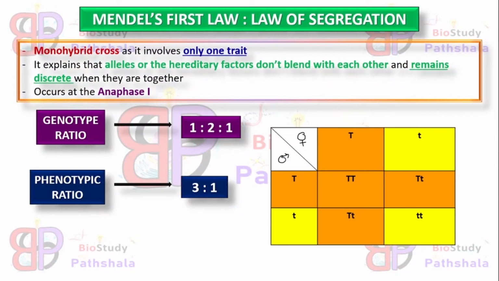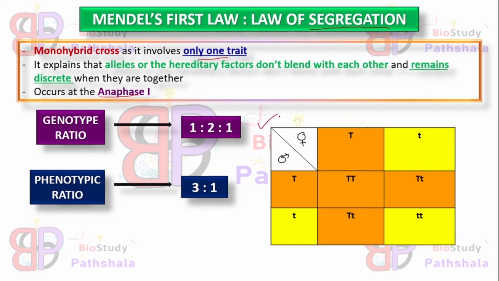Mendel's first law, that is the law of segregation. It is also known as the monohybrid cross law, because here the involvement of traits is only one type. That means only one type of trait is involved in this cross, and it occurs mainly at anaphase 1 in meiosis 1 cell division, and it explains how the alleles remain discrete and don't blend with each other at the time of segregation during anaphase 1.